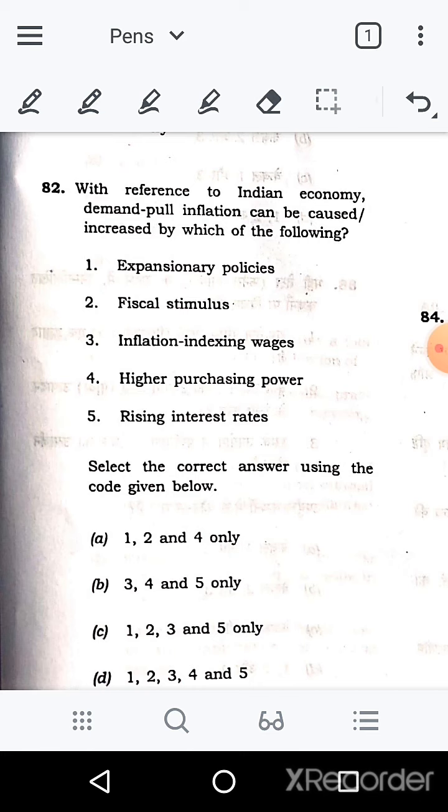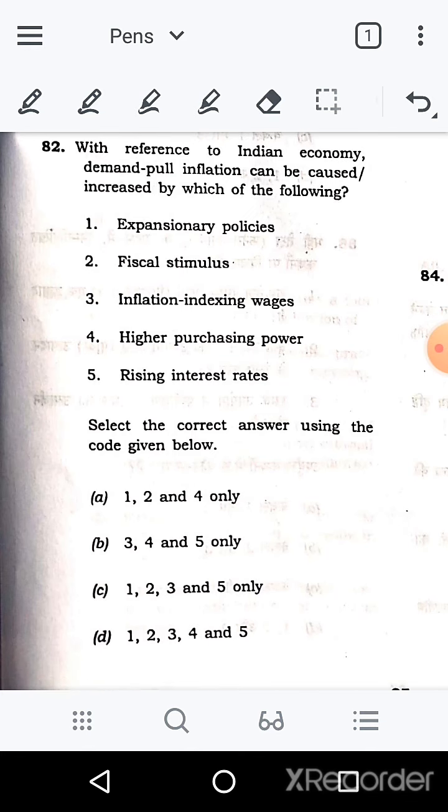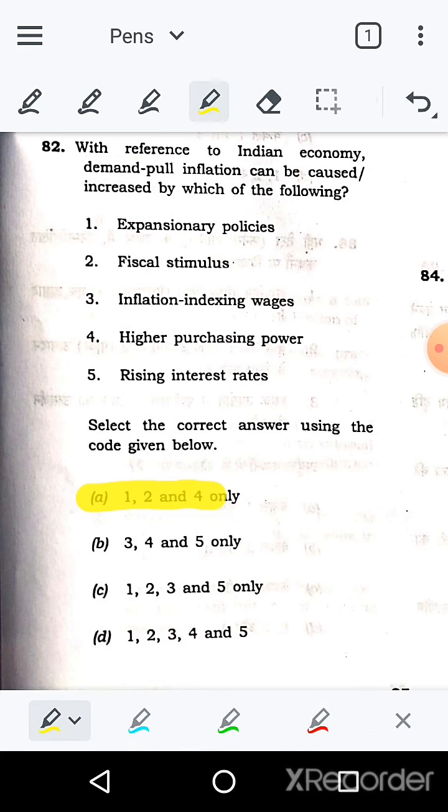So one of the easiest things to guess here is high purchasing power, and one of the easiest things to eliminate here is rising interest rate. If you eliminate the fifth option, options B, C, and D can easily be eliminated, and option A will be left with you, and that is the right answer: 1, 2, 4. Expansionary policies, that is fiscal stimulus.